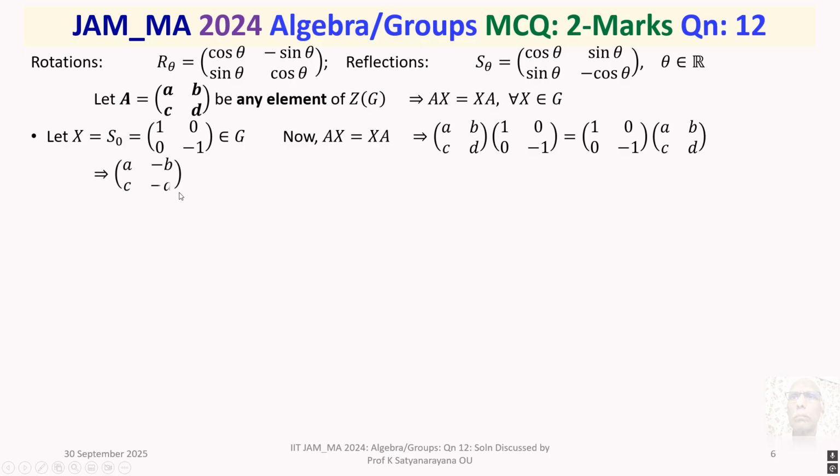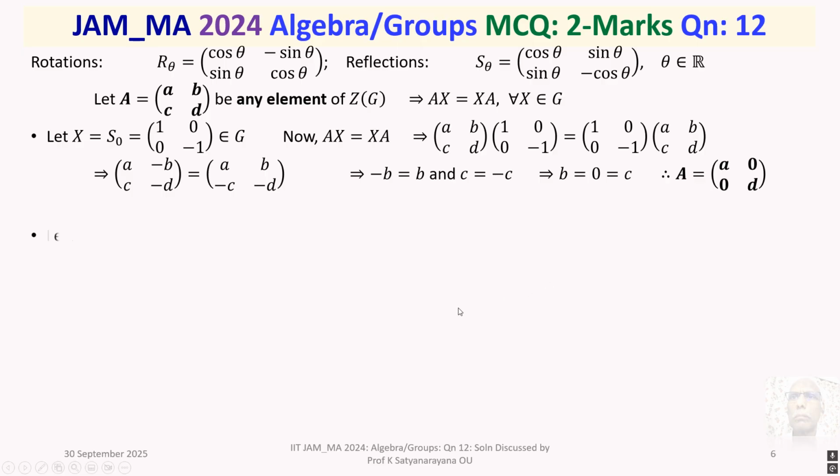Multiply. We are familiar with the multiplication of 2 by 2 matrices. Now, equate the corresponding entries. Then you will get minus b = b and c = minus c. That means b = 0, c = 0. Agreed. That means the form of A will be [[a, 0],[0, d]], a 2 by 2 diagonal matrix we got.